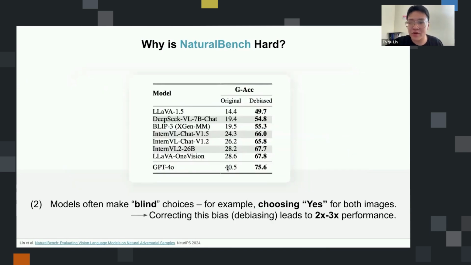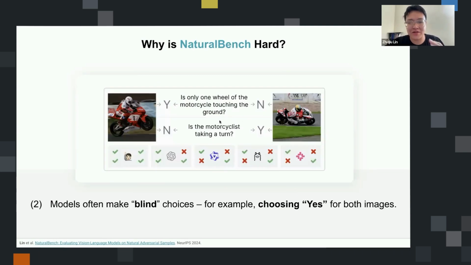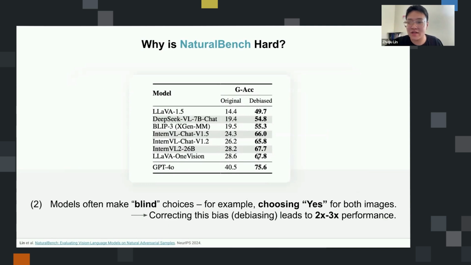And in the paper, we also show that if we just somehow fix this bias to make sure that your model answered 2 yes and 2 no for these 4 questions, then we're able to see a double to triple performance. So I think this suggests that vision language models right now are really biased. And this might account for why they often make hallucinations.